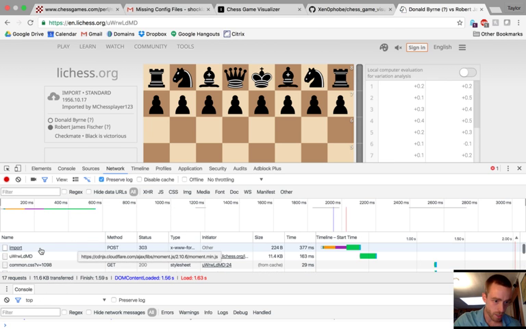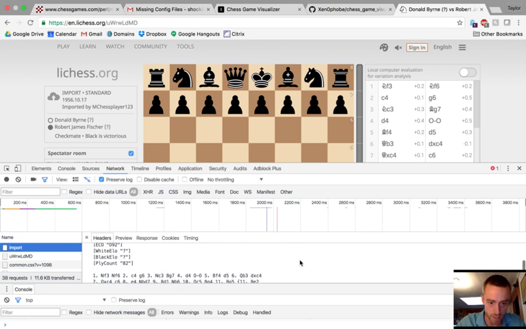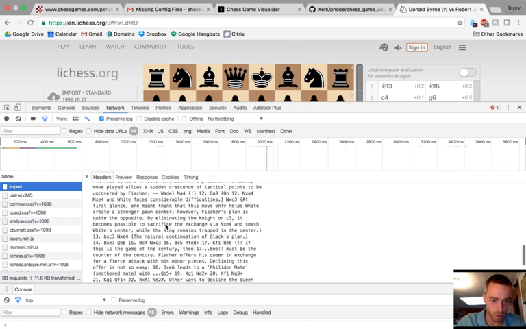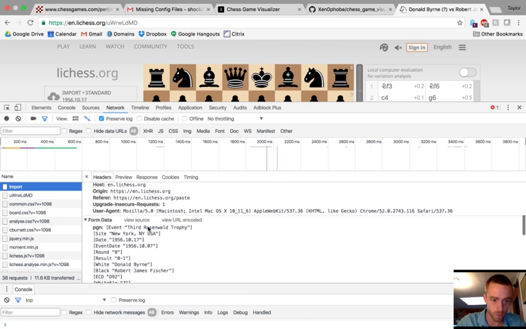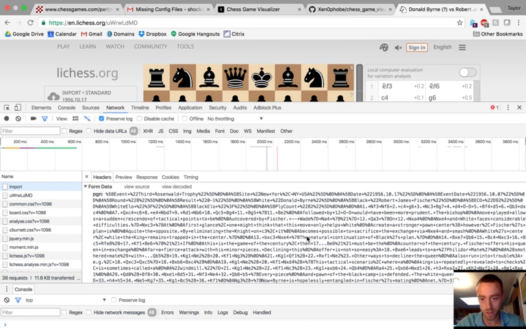We can see that it is encoded as such. If we go to our form data here and we view the URL as it's encoded, that's what it's going to look like when we give it to the program.